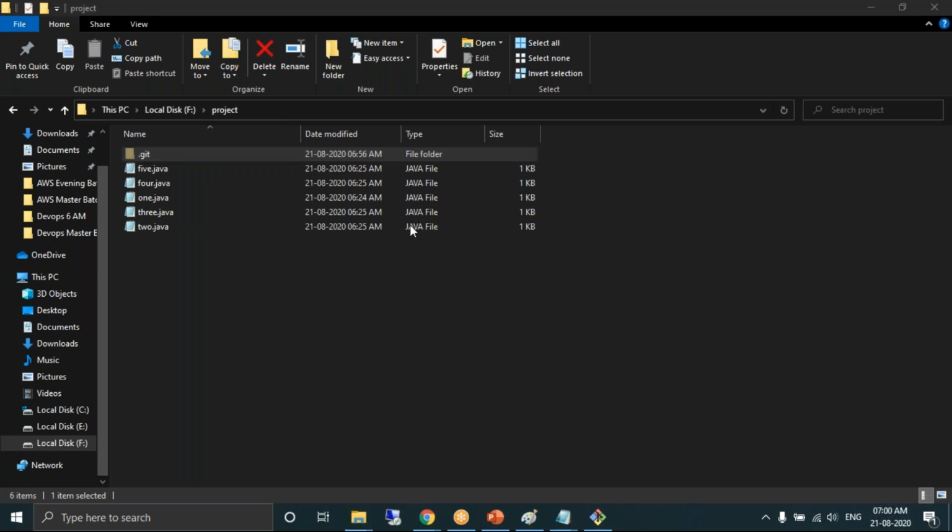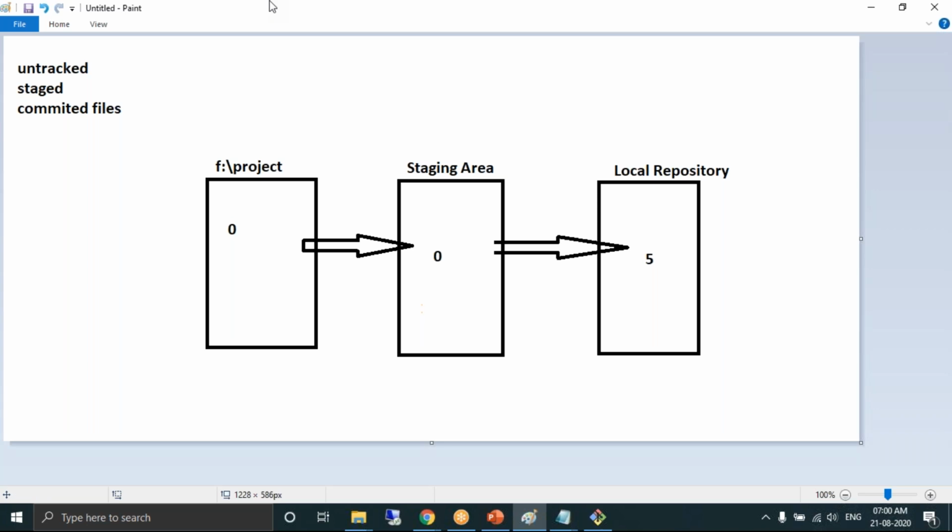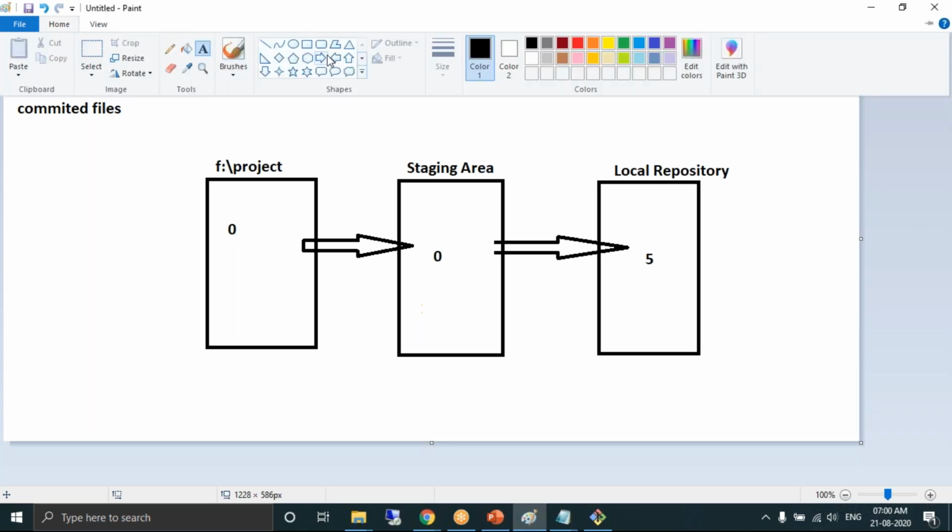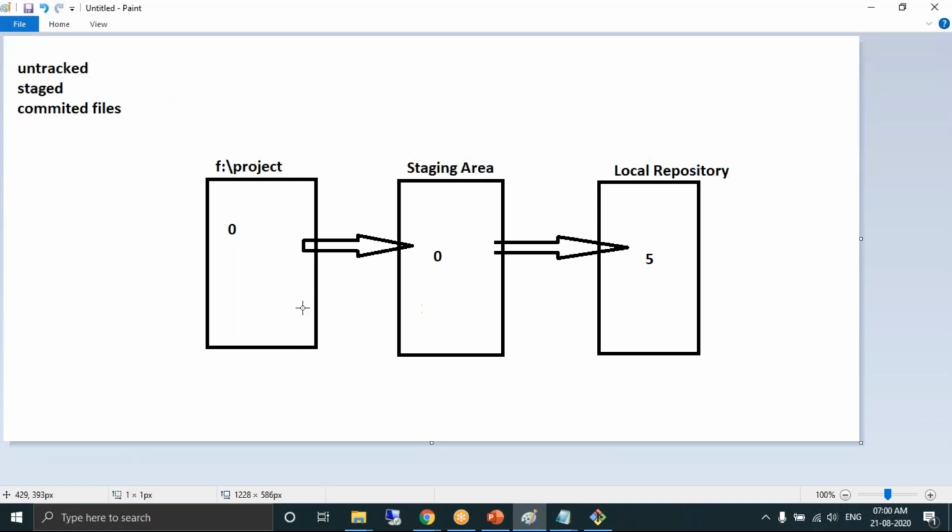Sunil, what's the significance of this staging? This is how the architecture is defined. Our task is to move the files to the final ultimate destination, the local repository. The Git architecture is designed in such a way that you cannot directly move it into the local repository. You need to take a hop. Move it into the staging area and then into the local repository. That's the concept. Okay. Thanks.